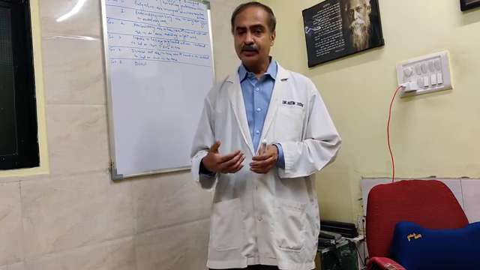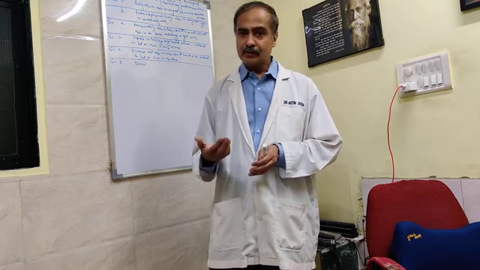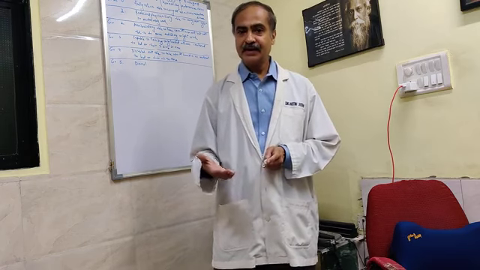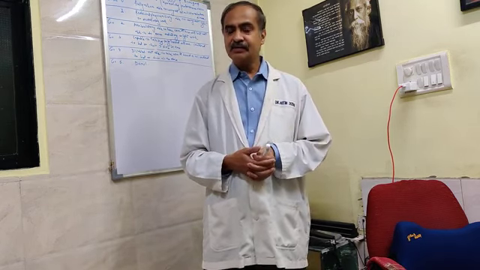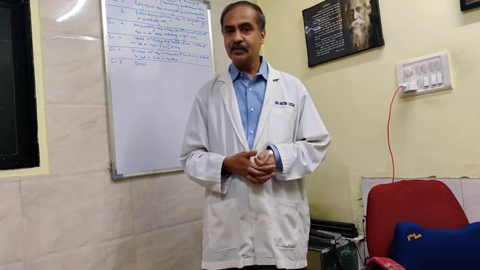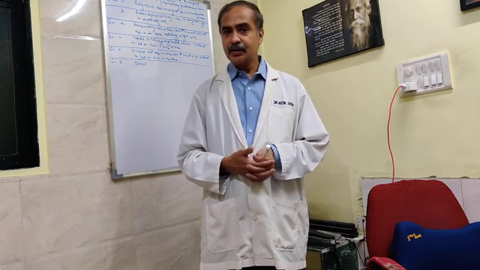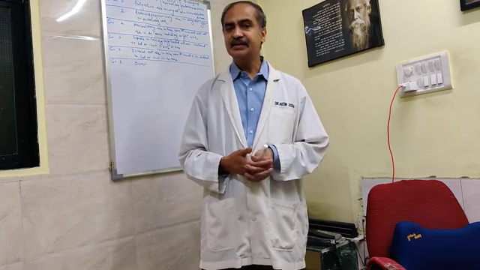Now I have to look into the age of the patient, second performance status, third life expectancy, less than 10 years or more than 10 years, then his risk stratification, and then I should counsel. Looking at his life expectancy of less than 10 years with the Charlson comorbidity index, his age more than 75 years, and his poor performance status because of comorbidities, I will tell the patient that it is a decision of the family, we should sit and discuss.